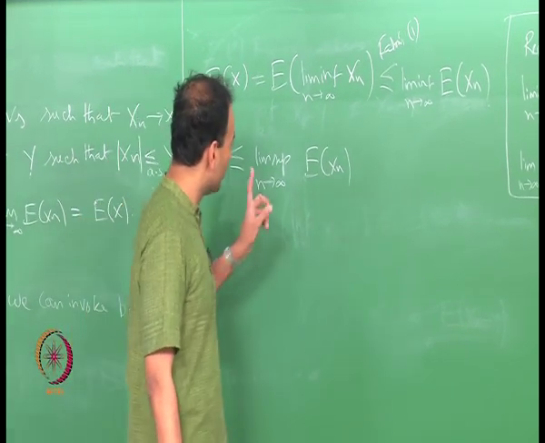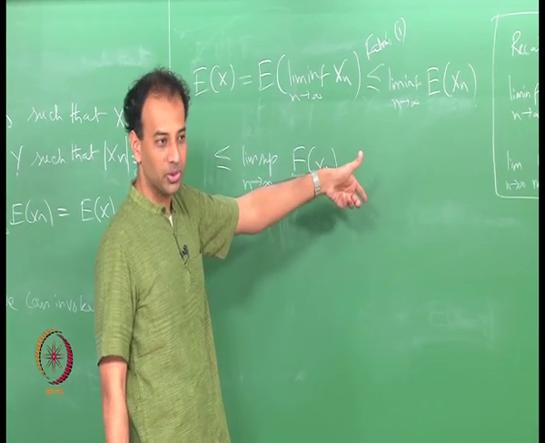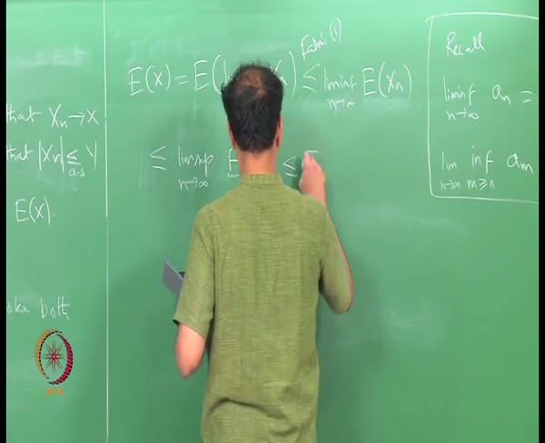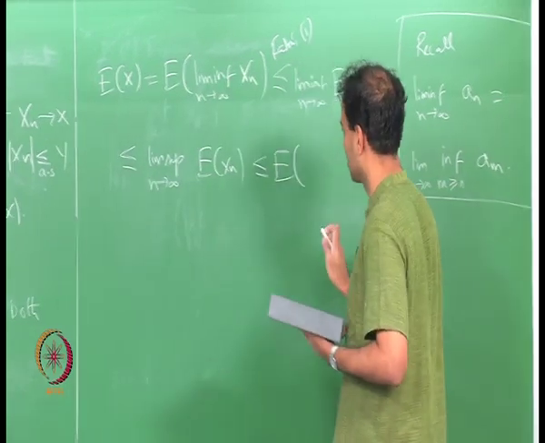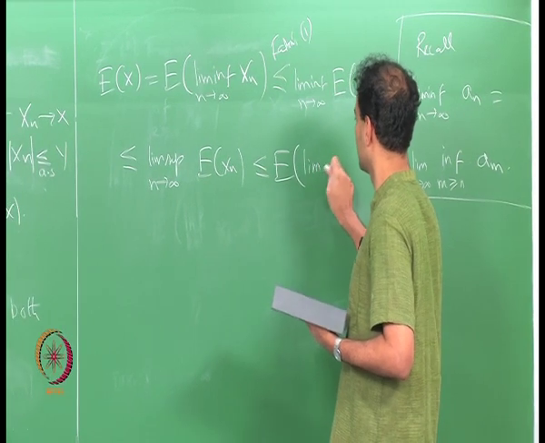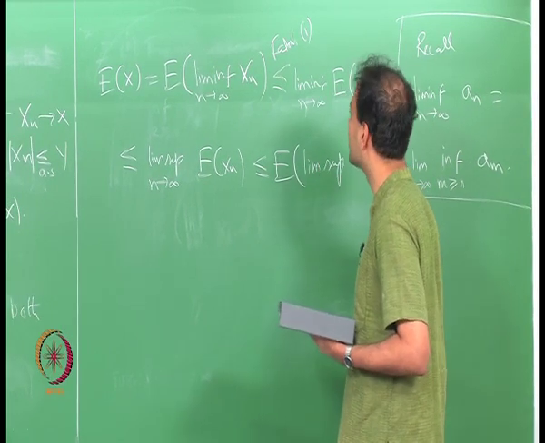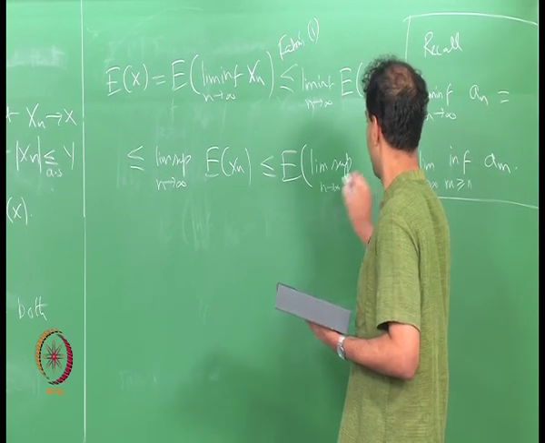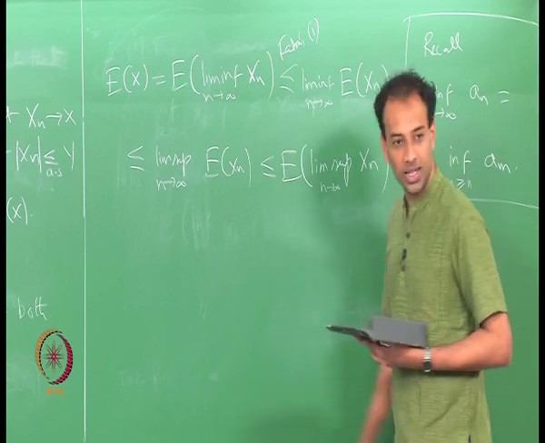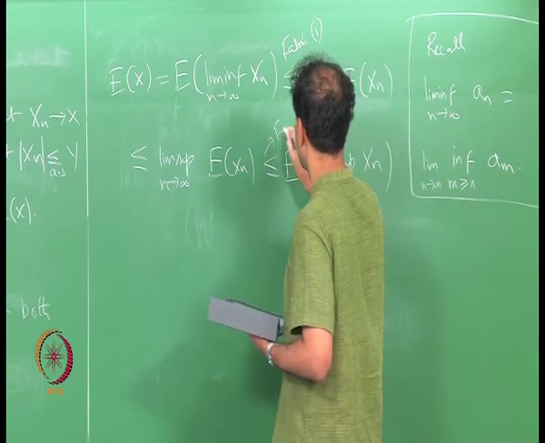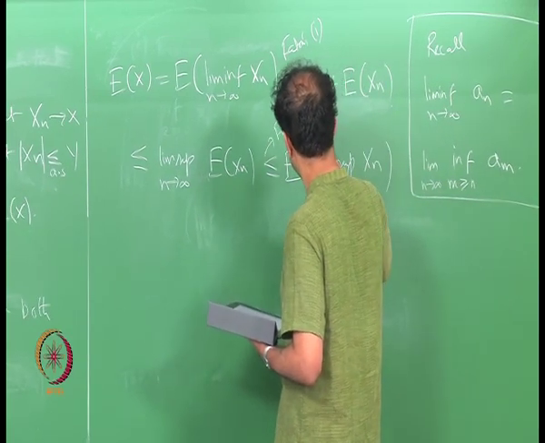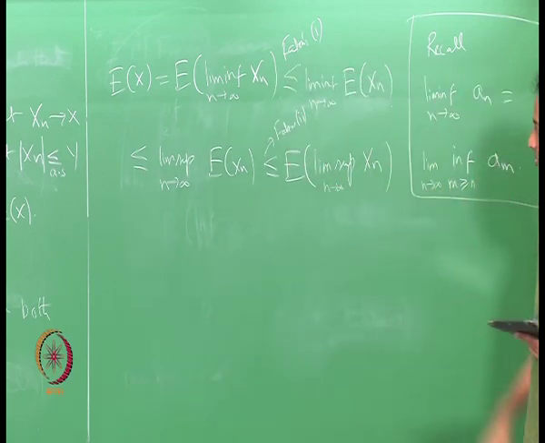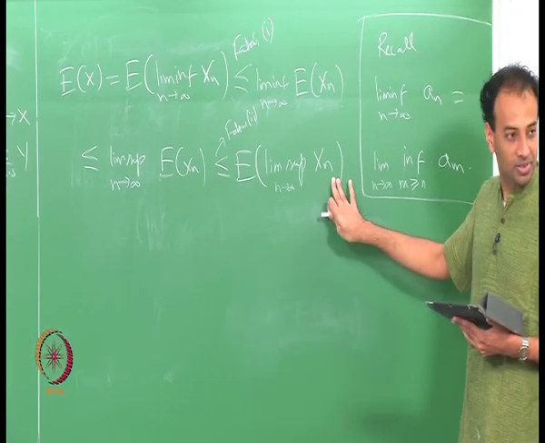Now, you can invoke the other side of Fatou, right, saying that this is less than or equal to expectation of lim sup of x n, right. This is because of part 2 of Fatou's lemma, okay.